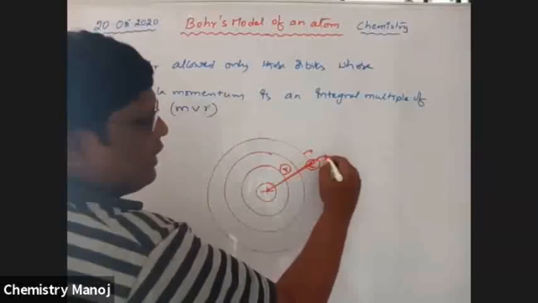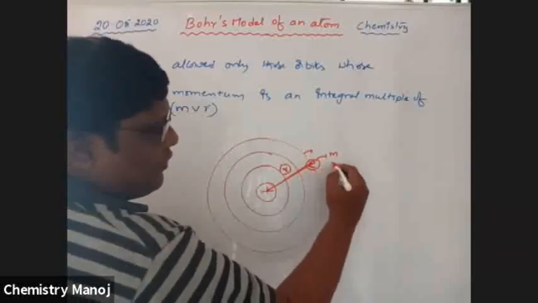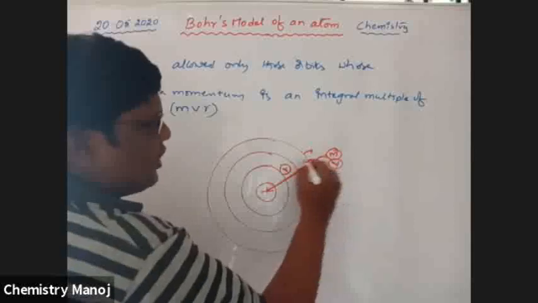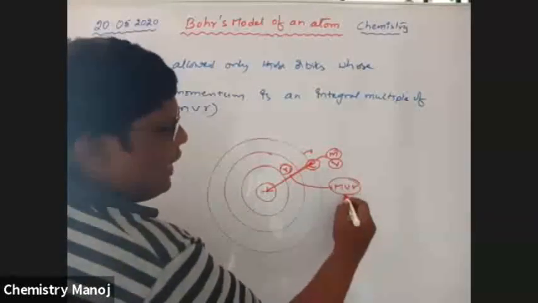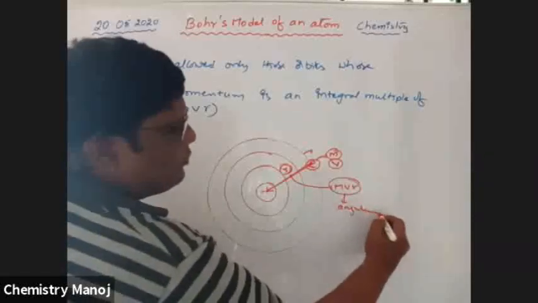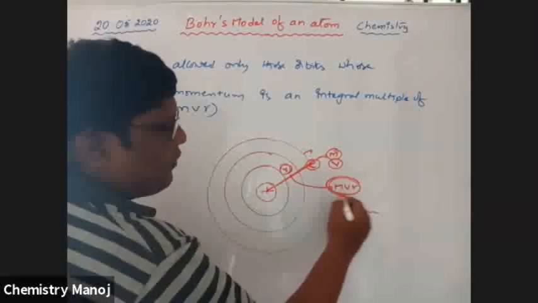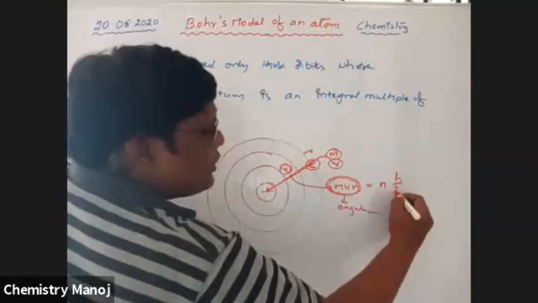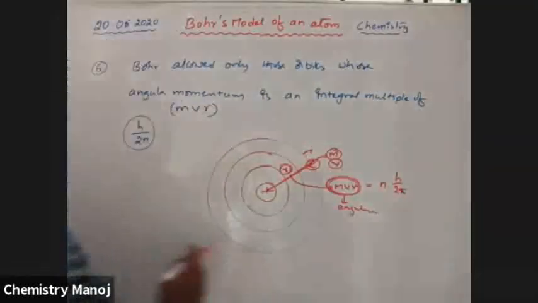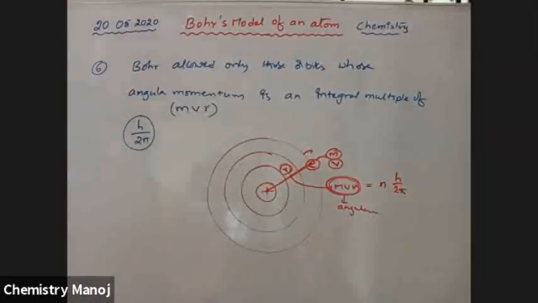The electron has a certain mass m and moves with a velocity v. So mass into velocity into radius is called mvr, which is angular momentum. This angular momentum value should be an integral multiple of h by 2 pi.